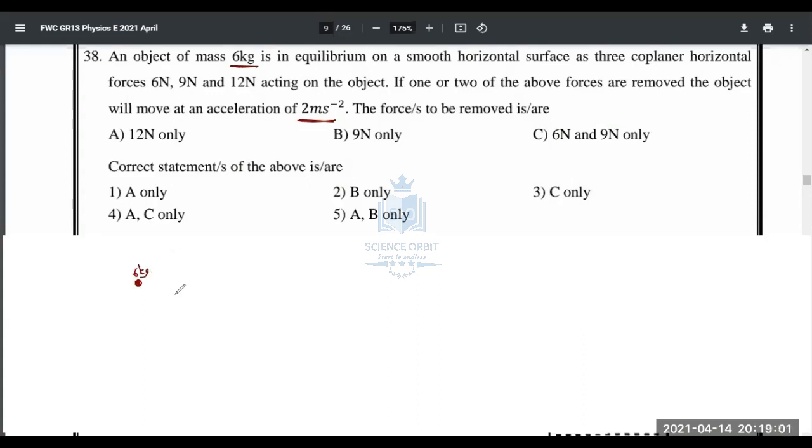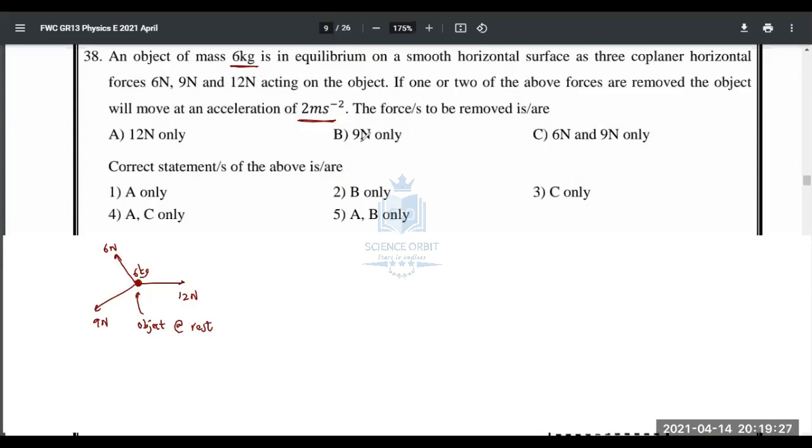So 6 kg mass is there. 3 forces are acting on it: 12 Newton and 6 Newton and 9 Newton, like this. And the object is at rest, at equilibrium. Right. Now we need an acceleration of 2 ms minus 2.